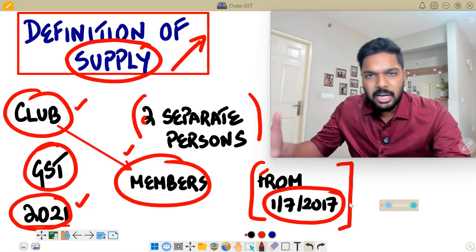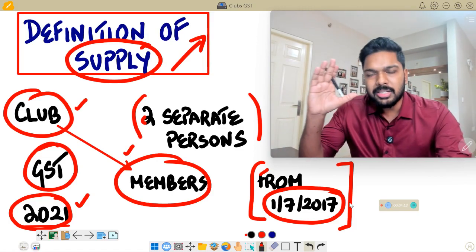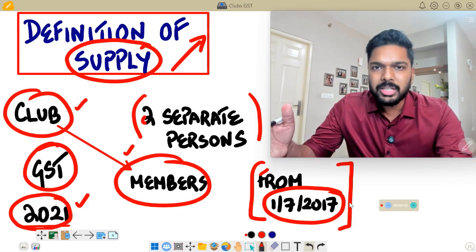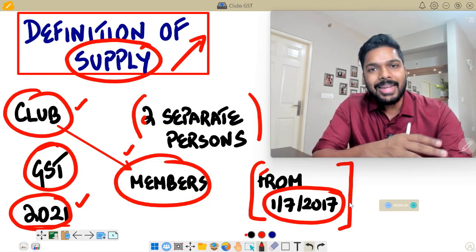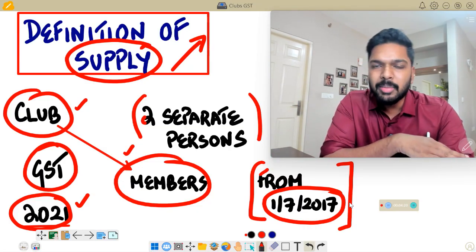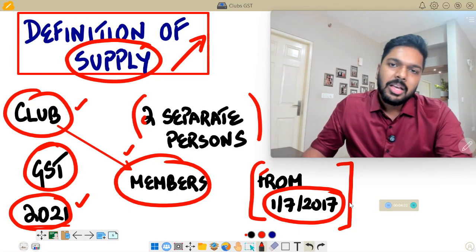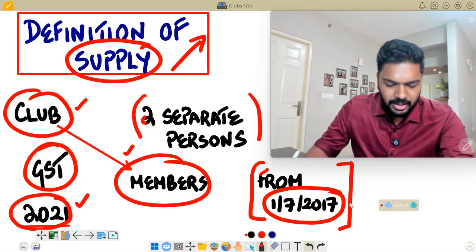So all those clubs which were not charging GST previously for the services and all that will have to go back and calculate GST on the services that they provide to the members, which was a humongous, difficult task.